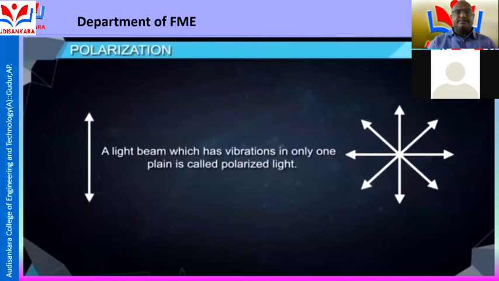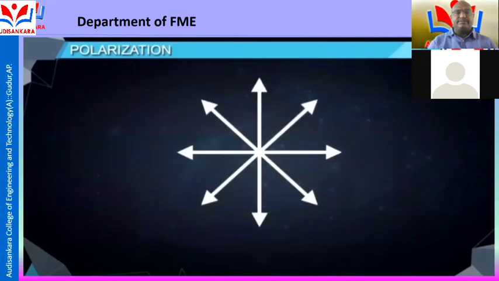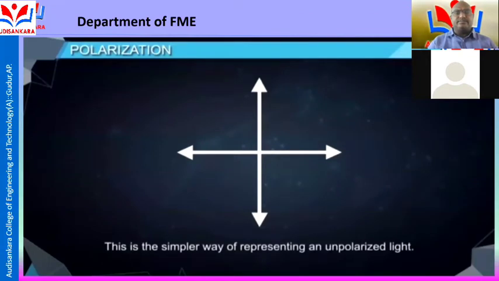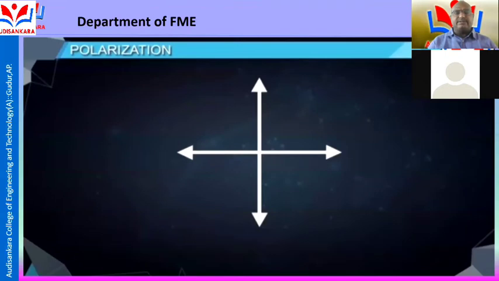Similarly, a light beam which has vibrations in only one plane is called polarized light. The electric field vector of polarized light can be resolved into vertical and horizontal components. This is a simpler way of representing unpolarized light.